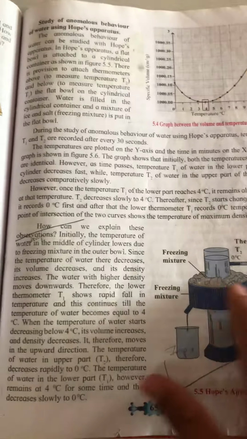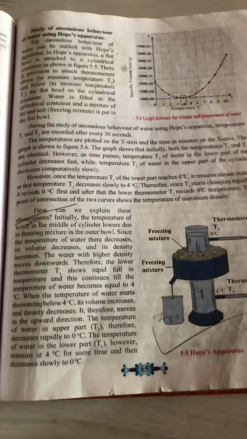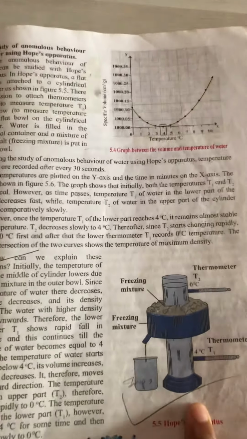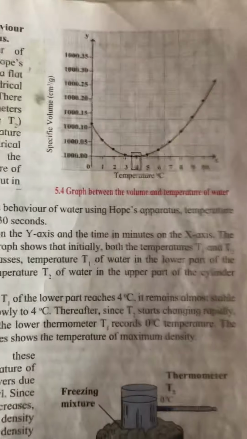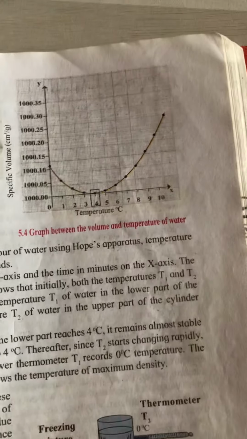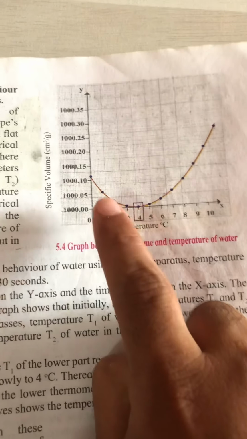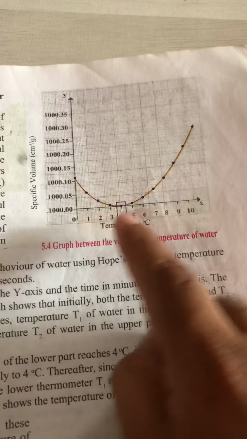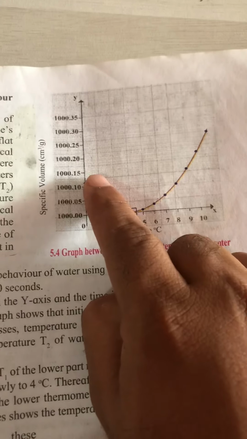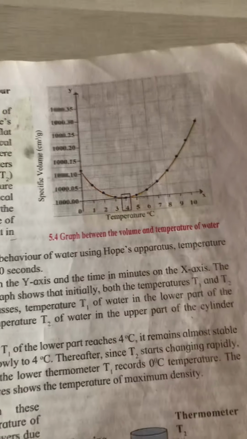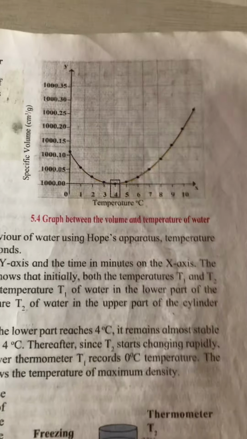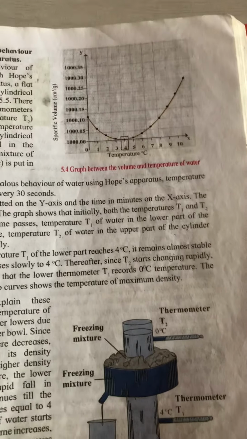So it will show rapidly at the above level, that is at 0 degrees, and below it will be 4 degrees Celsius, as shown in the graph on textbook page number 65. That is the graph of temperature versus specific volume of water. As the temperature increases to 4 degrees Celsius, and from 0 degrees to around 10 degrees, the specific volume of water gradually decreases and then increases accordingly. So it remains water at that level. Is it clear? That is one of the important parts. So read textbook page number 65.